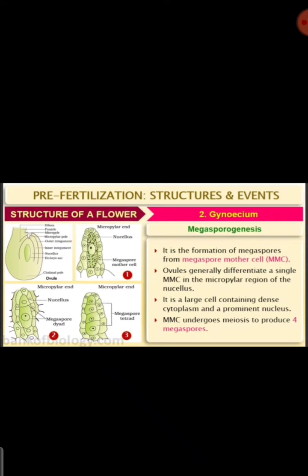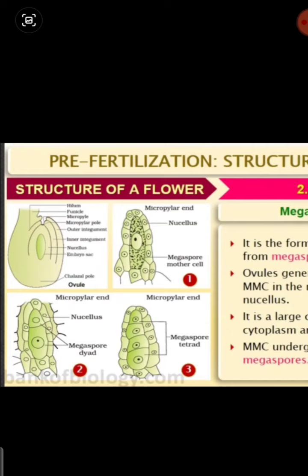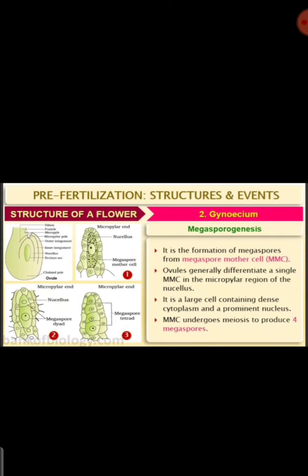So what is megasporogenesis? It is the formation of megaspores from the megaspore mother cell. Ovules generally differentiate a single megaspore mother cell in the micropylar region of the nucellus, and it is a large cell containing dense cytoplasm and a prominent nucleus. The megaspore mother cell undergoes meiosis to produce 4 megaspores. As I said, you have to remember it will undergo meiosis first, to produce megaspores.